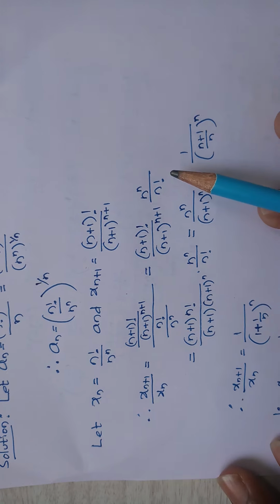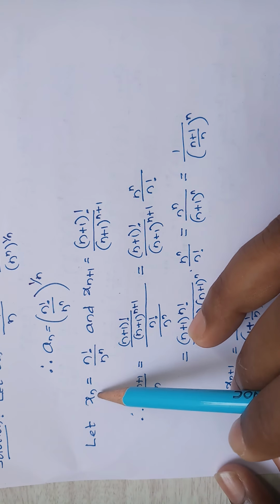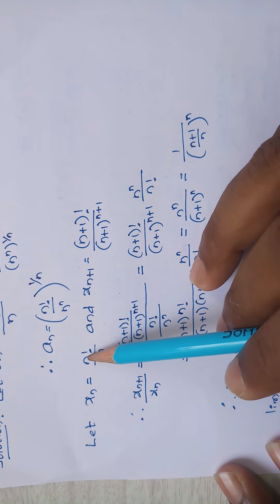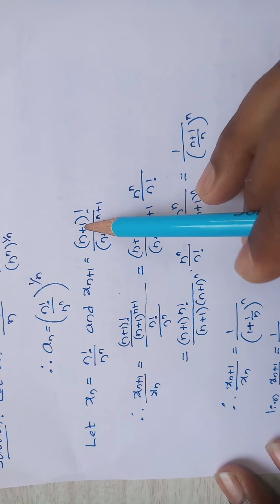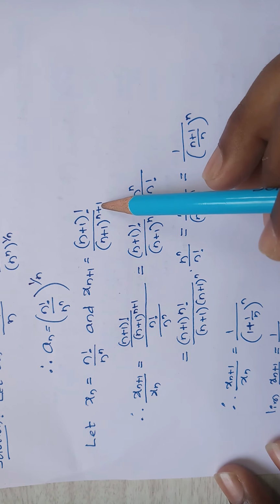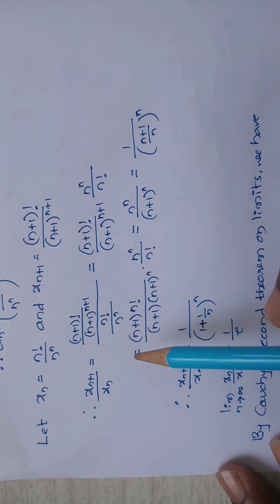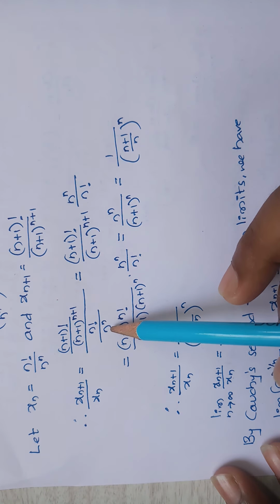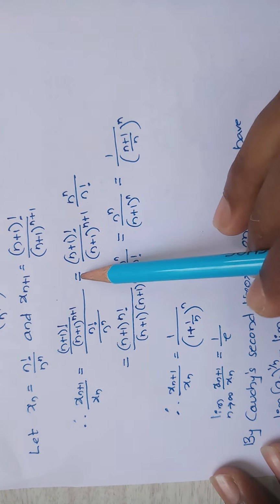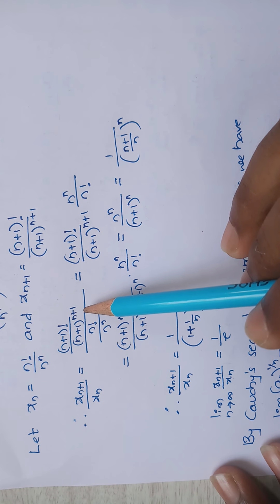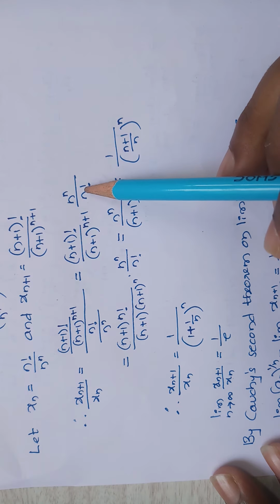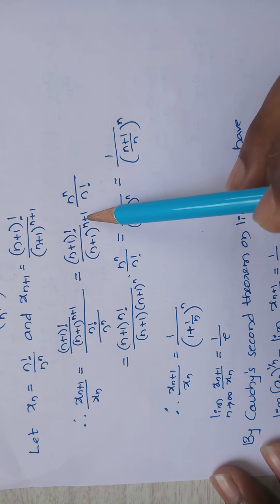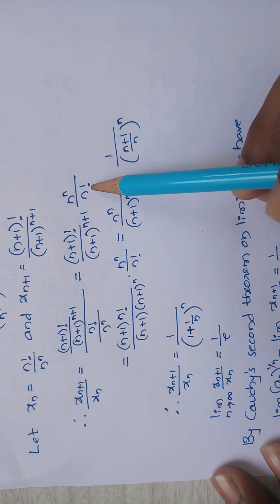Now I take this value as xn. Let xn is equal to n factorial divided by n to the power n, and xn plus 1 is what? Wherever n is there, replace it with n plus 1, then it will become n plus 1 factorial divided by n plus 1 to the power n plus 1. Therefore xn plus 1 divided by xn is equal to n plus 1 factorial divided by n plus 1 to the power n plus 1, divided by n factorial divided by n to the power n. So if a divides b divides c divides d, it becomes a divides b, d divides c. Therefore it becomes n plus 1 factorial divided by n plus 1 to the power n plus 1, into n to the power n divided by n factorial.